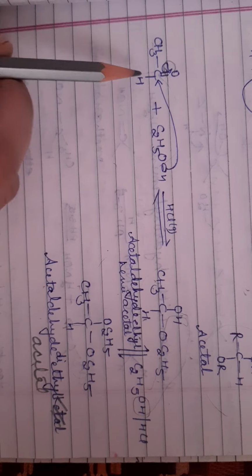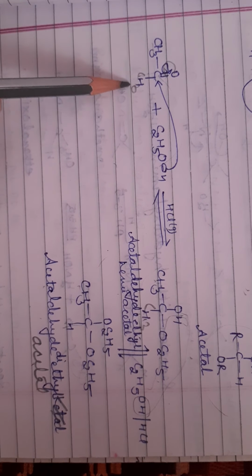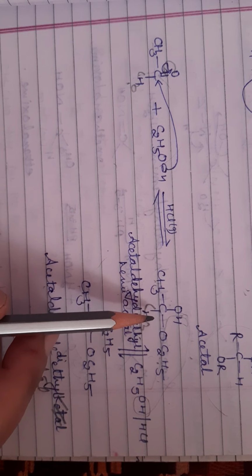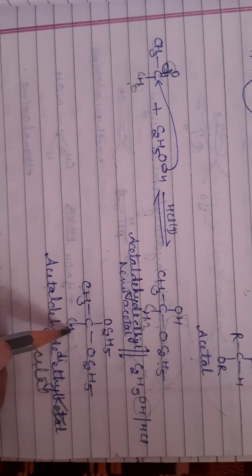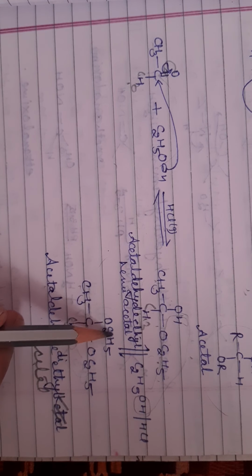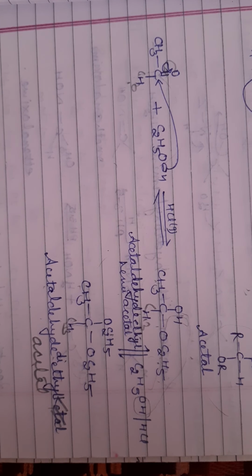So in case there is a CH3 group, then it is called acetone ethyl hemiketal. Then we call it acetone diethyl ketal. So this is about this chapter, this topic of aldehyde and ketone.